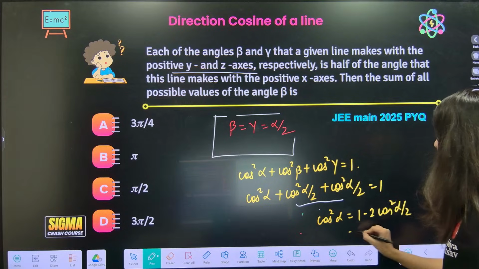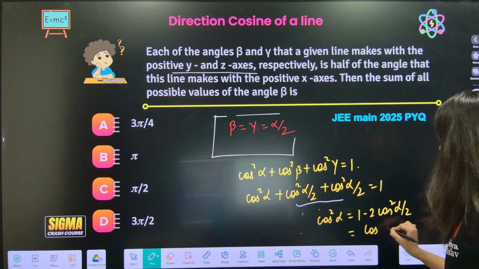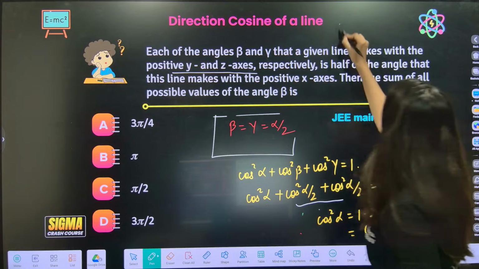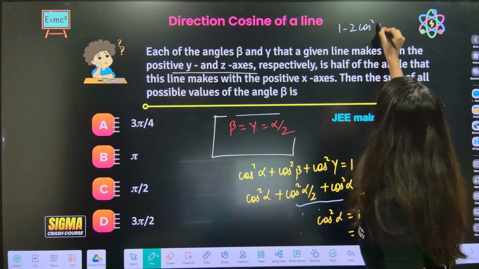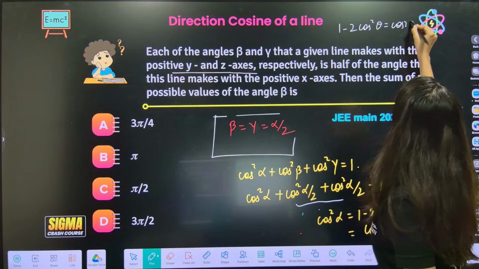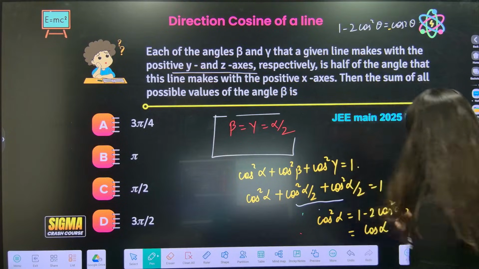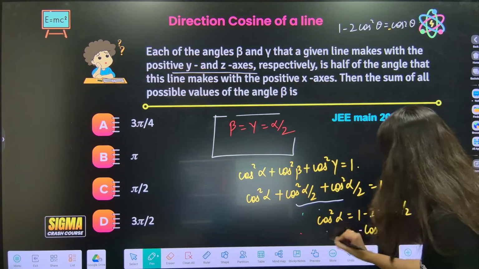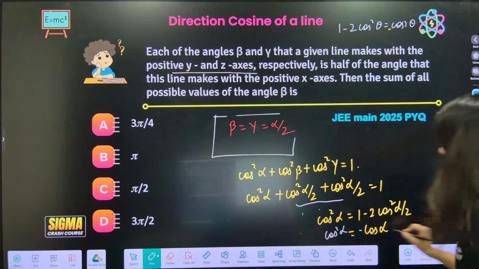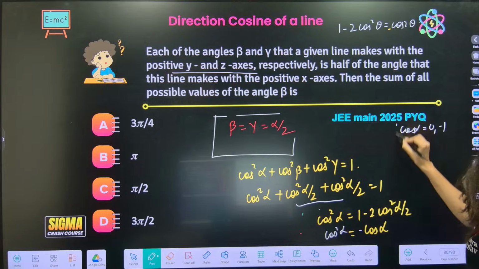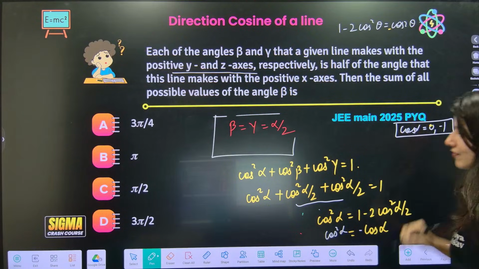Do you remember gold formulas? This is cos 2 times alpha by 2, so this is just cos alpha. Remember? 1 minus 2 cos square theta is equal to cos 2 theta. Okay, so minus cos alpha. So cos square alpha equals minus cos alpha. So clearly from here, cos alpha will be equal to 0 and minus 1. Everybody, cos alpha is 0 and minus 1.